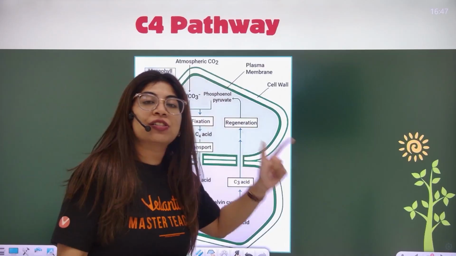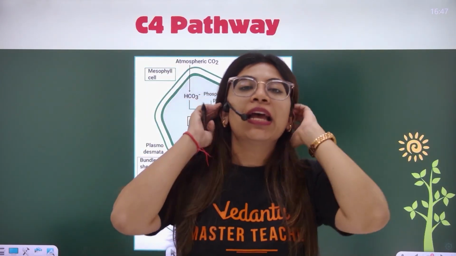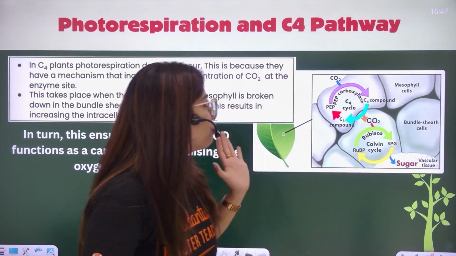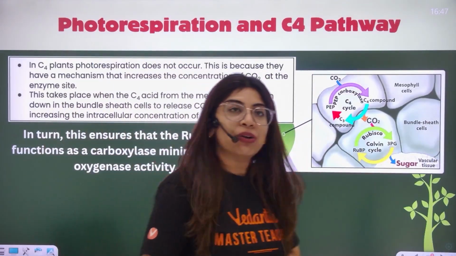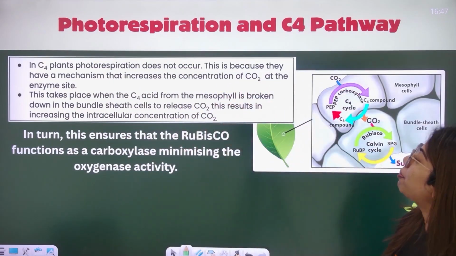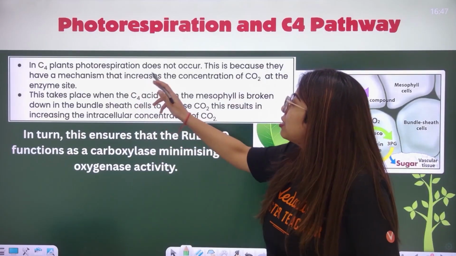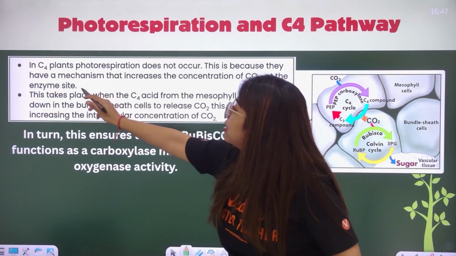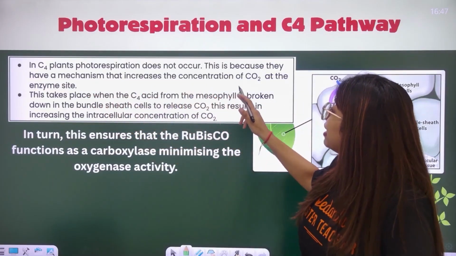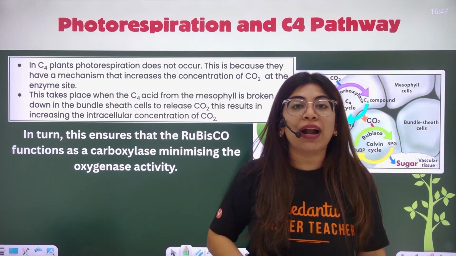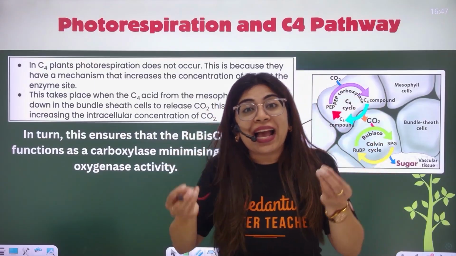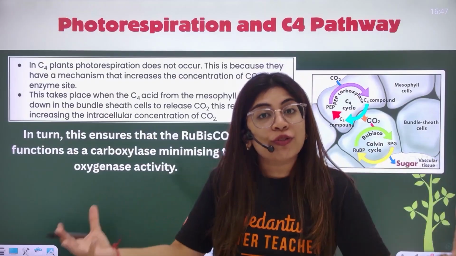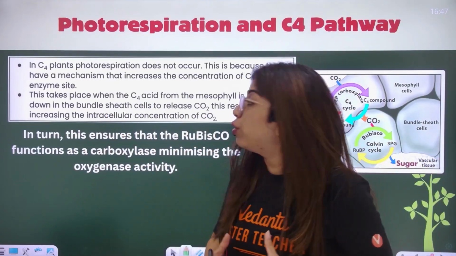This is the Hatch and Slack pathway given in your NCERT. And I have told you a little more technical thing that makes everything much easier. Now see this here, I am talking about photorespiration and the C4 pathway. In C4 plants, photorespiration does not occur. Why? This is because they have a mechanism that increases the concentration of CO2 at the enzyme site. Malic acid is itself releasing CO2 around the Rubisco. So we are increasing the CO2 around Rubisco.